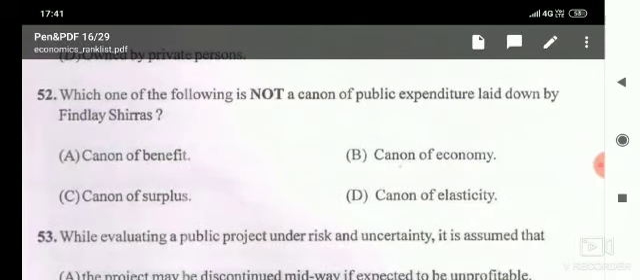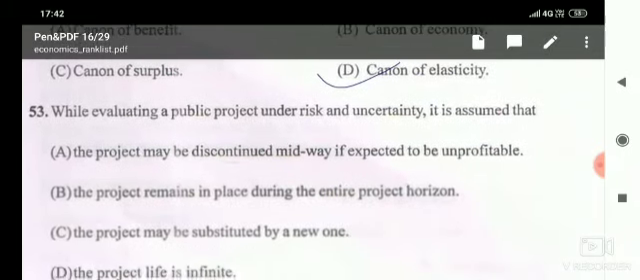Then next, which of the following is not a canon of public expenditure laid down by Findlay Shirras? Here the given options are canon of benefit, canon of economy, canon of surplus, canon of elasticity. The first three canons were given by Findlay Shirras. So the fourth one, that is canon of elasticity, was not given by Findlay Shirras. So this one is the answer.